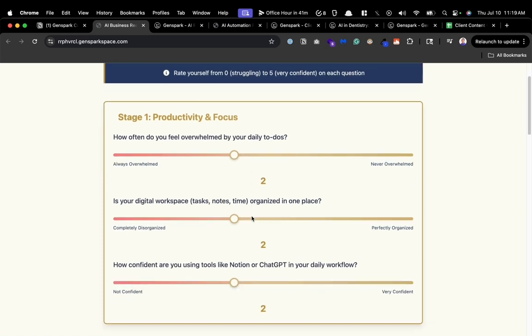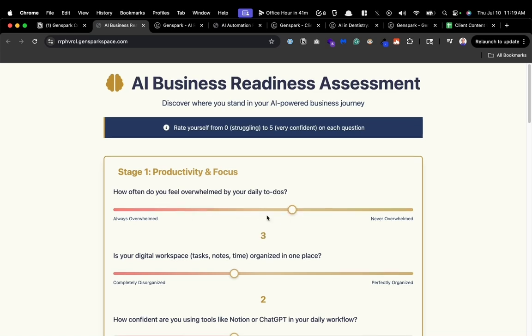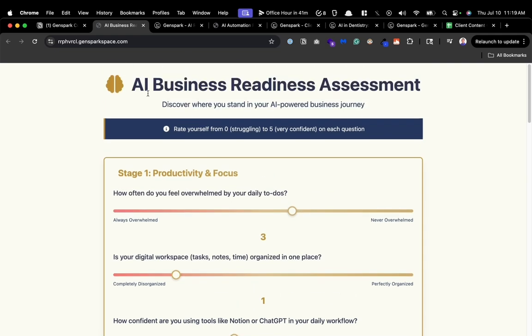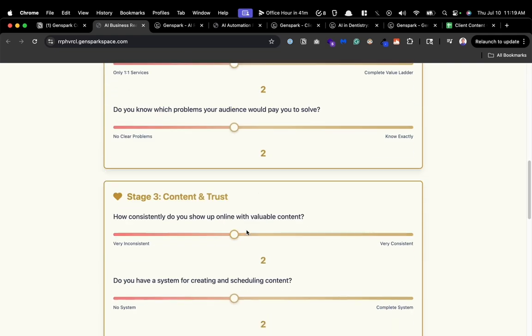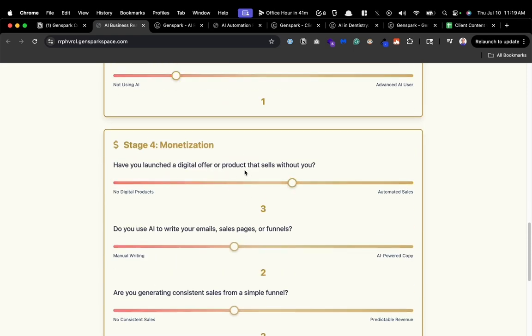This is another example of an actual front-end web app that does a feature. It's all just written in HTML, CSS, and JavaScript, but it actually does all the coding. This is just a readiness assessment, like rate your readiness to see how far behind you are in AI. And it will change the numbers as you move it. So you can rate it, and you're basically answering these questions.